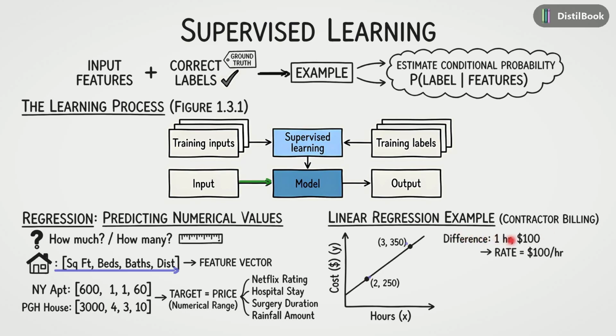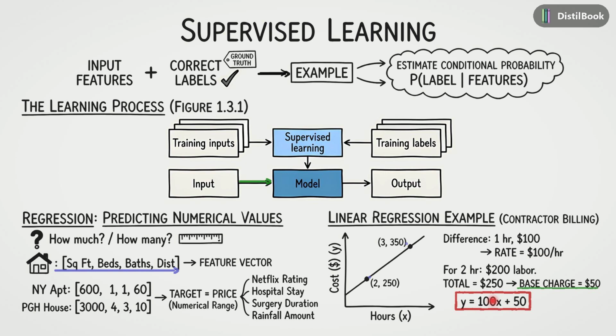Increasing work by 1 hour increases the cost by $100. This tells us the slope, or rate, is $100 per hour. Working backwards, if 2 hours cost $200 in labor, but the bill was $250, there must be a base charge of $50. We have just built a linear model, y equals 100x plus 50. Here, x is the hours, the input feature, and y is the cost, the predicted label.